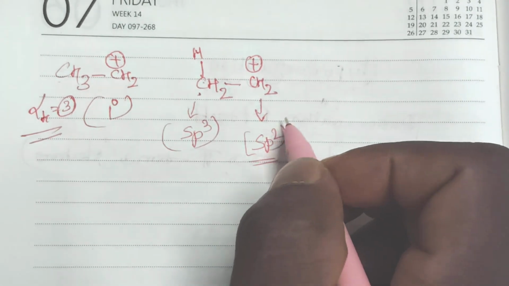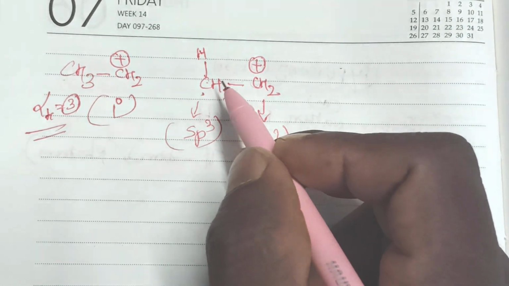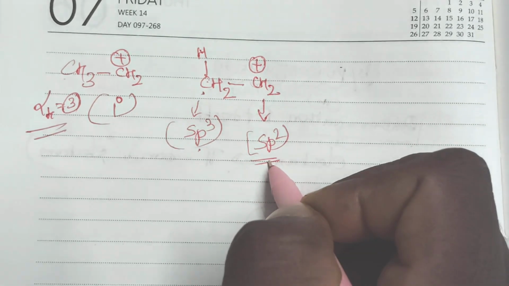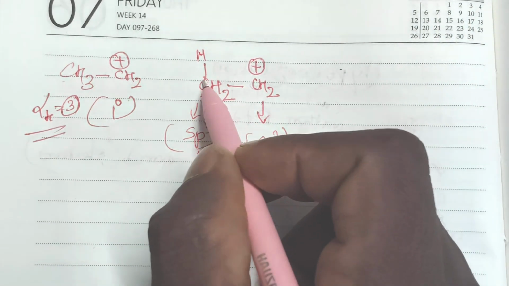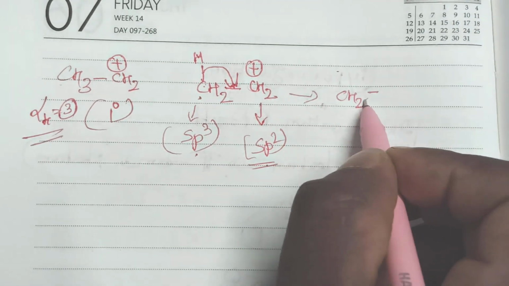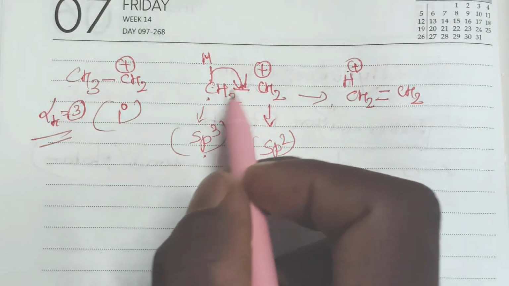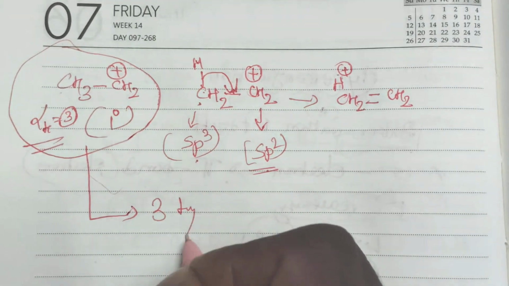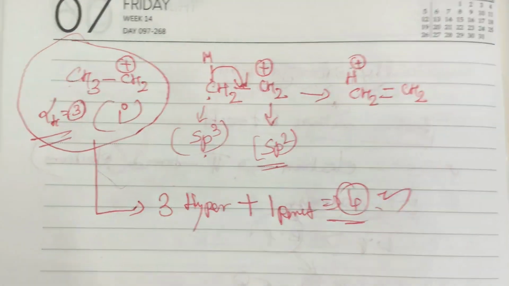We taught this initially in the GOC unit. Whenever a carbon is bonded with 4 sigma bonds, that is sp3 hybridization, and if the carbon has only 3 sigma bonds, that is sp2 hybridization. The carbocation is sp2 and possesses an unshared p orbital, so the carbon-hydrogen sigma electron can shift here, giving CH2 double bond CH2 with H plus. Similarly, the remaining 2 hydrogens do the same. So for this molecule there are 3 hyperconjugative structures plus 1 parent structure, totally 4 structures possible.